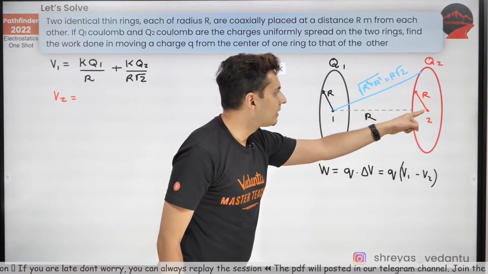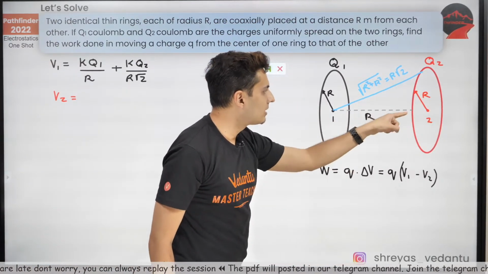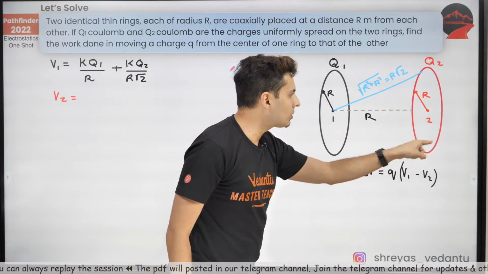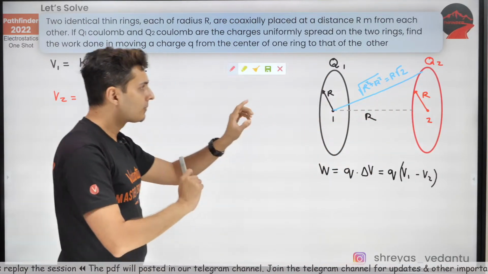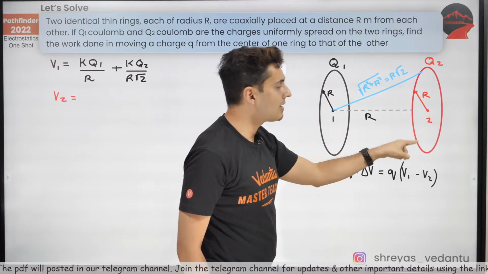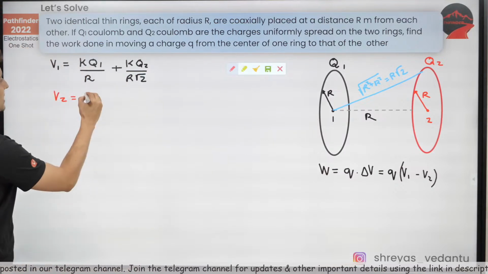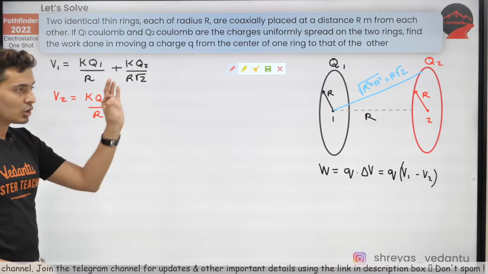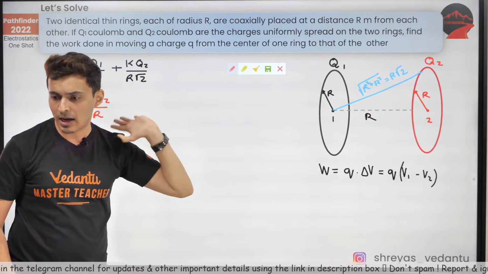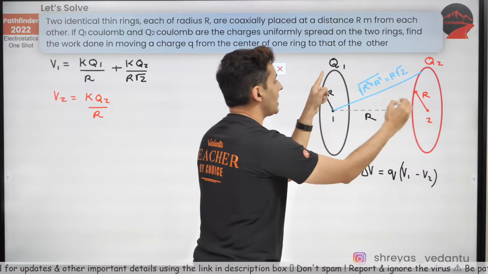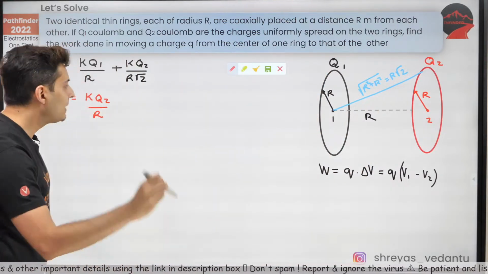Potential at this point will be due to this charge plus the potential due to this charge over here. The potential due to the q2 charge will be, think this way, all the charges are at the same distance R. That means it should be just kq2 divided by R. Now, the potential due to the q1 charge at the center will be how much?